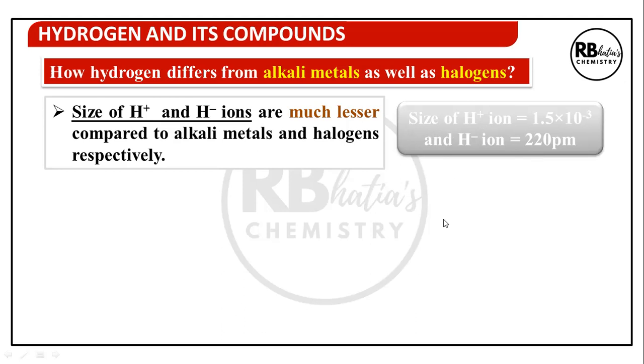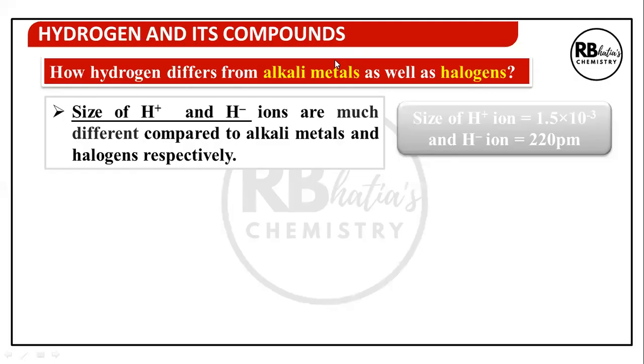Now, why is H plus ion size smaller? Because H plus is just a naked nucleus. It's just the nucleus, no electron and no other component. So just the nucleus with one proton has a very small size, 1.5 into 10 to the power minus 3 picometer, and H negative ion is 220 picometer, which is on the much larger size.